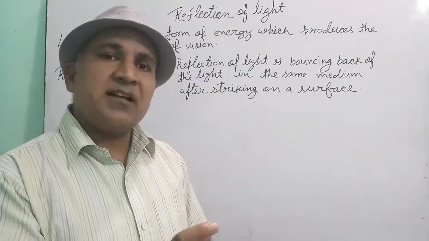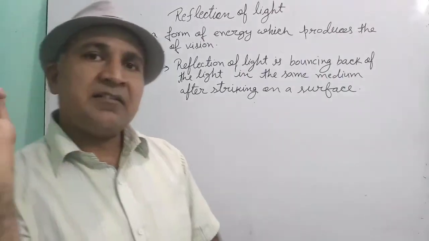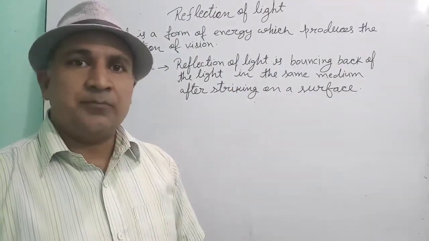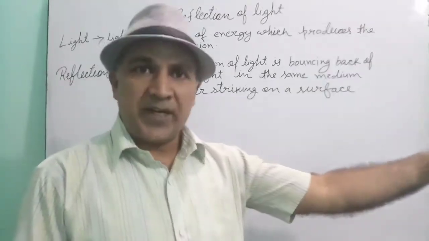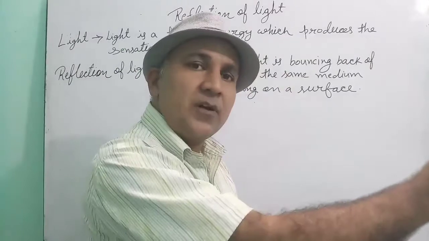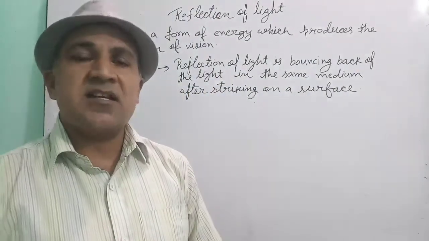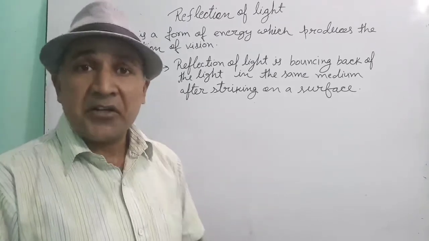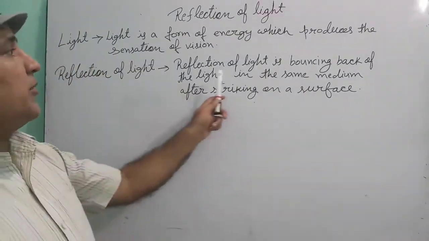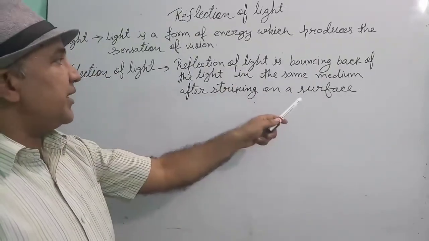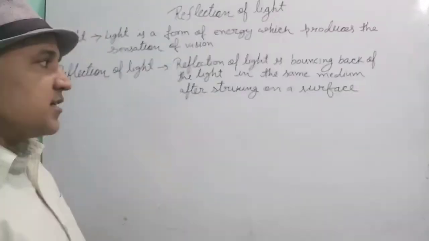The same happens with the rays of light also. When light rays fall on a surface, they come back in the same medium. Suppose the surface is opaque, then light rays will fall on it and come back in the same medium. That phenomenon is called the reflection of light. So reflection of light is the bouncing back of light in the same medium after striking a surface.